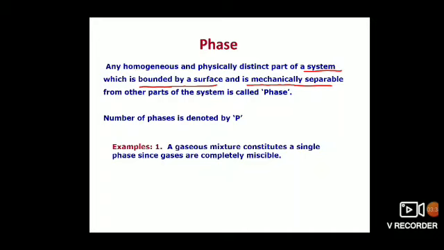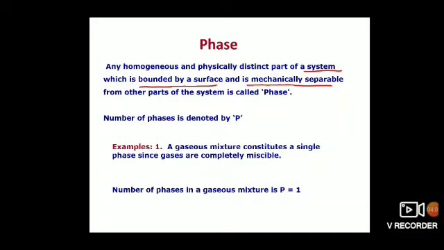So as all gases are completely miscible, it is considered a single phase. That is, the number of phases P is equal to 1.